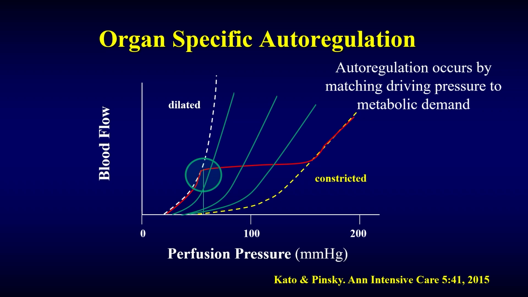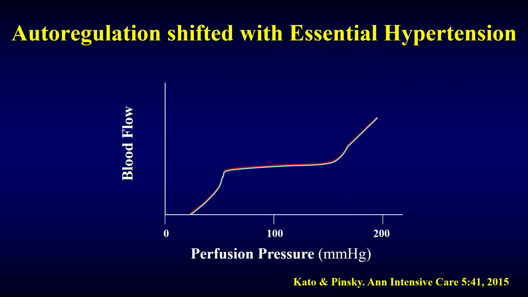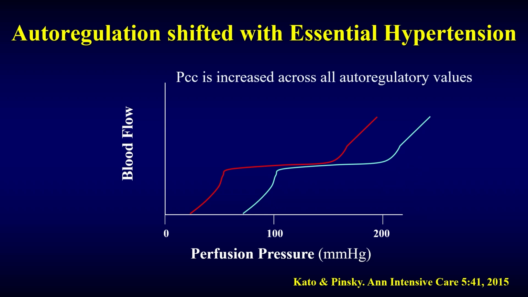What is that point? Well, in you and I, it might be around 65 millimeters of mercury, but as I showed you from OSFARs in patients with essential hypertension, the curve is shifted to the right. How much it is shifted, I don't know. And what about individual organs?